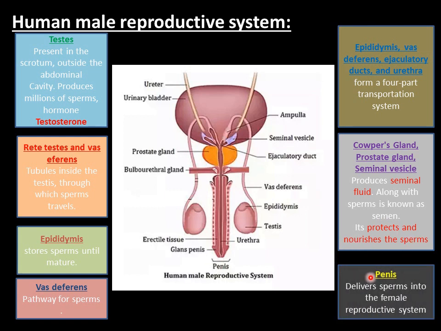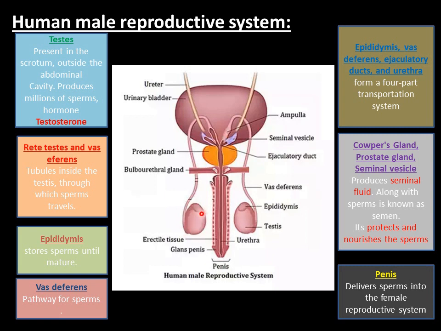And lastly, there is the penis, which delivers sperms into the female reproductive system. Okay, so these are the different organs of the male reproductive system. Fine. So the testis contains numerous seminiferous tubules.